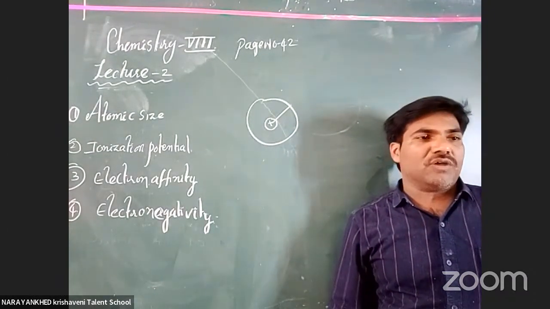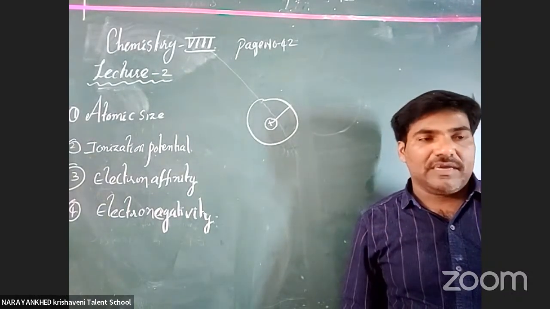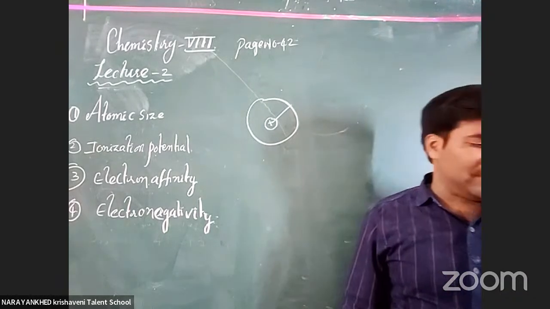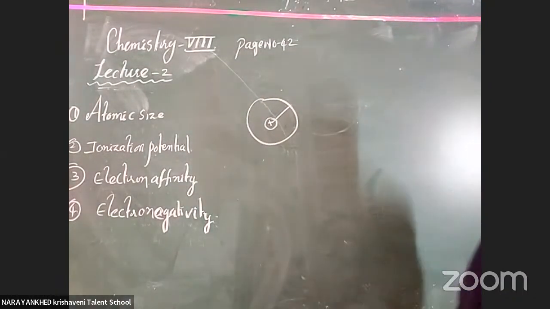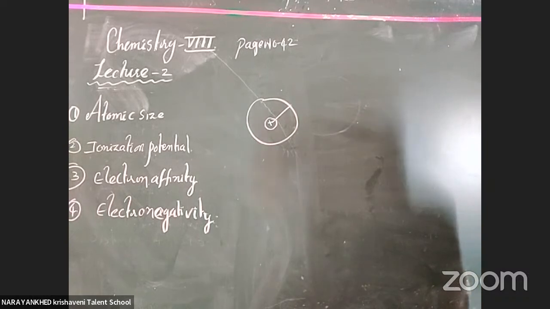Yes, from the nucleus to the outermost orbit, there is some distance. Yes, what is that distance called? Atomic radius. Clear or not? And here, whatever the atomic radius is, how do we determine that atomic radius?